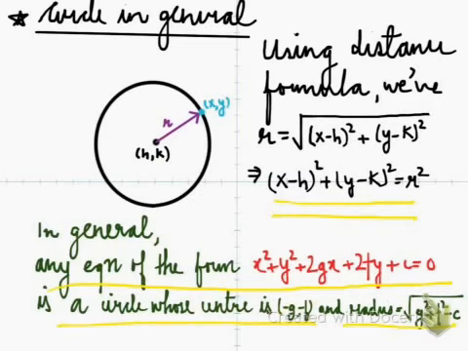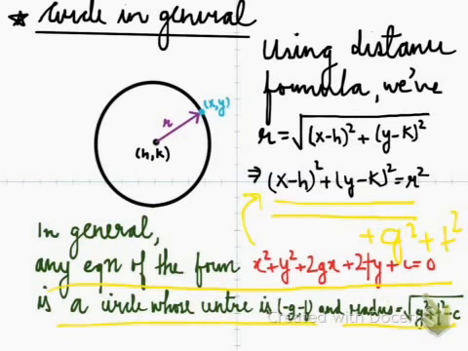This can be made by adding terms of g square plus f square, and then subtracting those and forming this type of equation. From here we can get these equations.